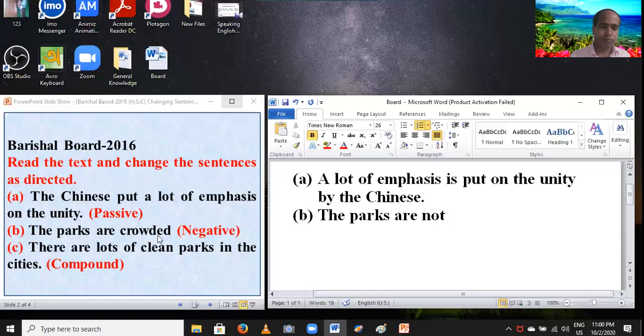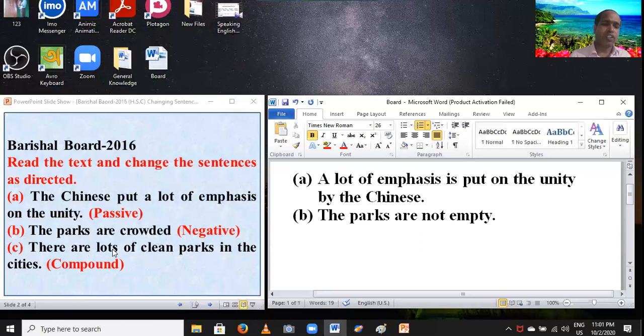Instead of the keyword, you have to set its antonym. Crowded, antonym: empty or isolate. You can write empty, E-M-P-T-Y, or isolate. Going to the next step, question C.